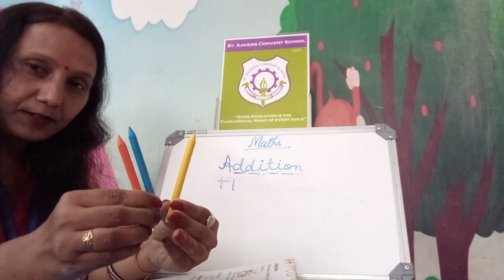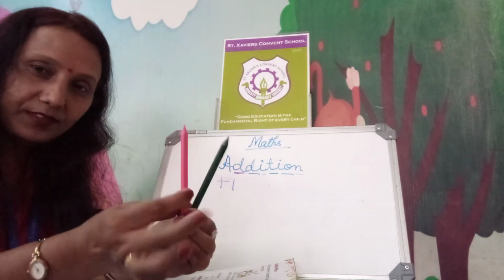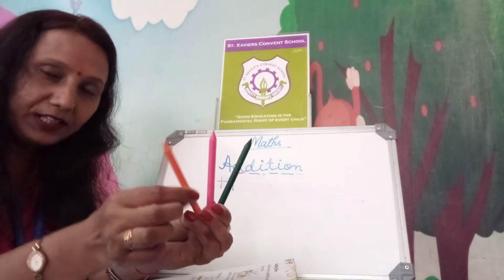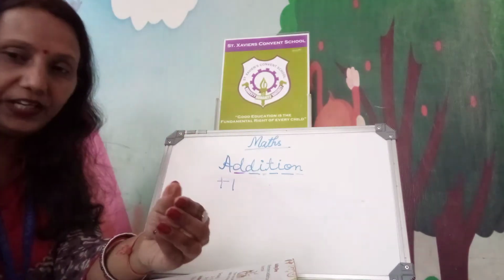Right? Now 2 colors, added 1. So what will be the answer? What comes after 2? 3. So added 1 more color, it will become 3. Right?